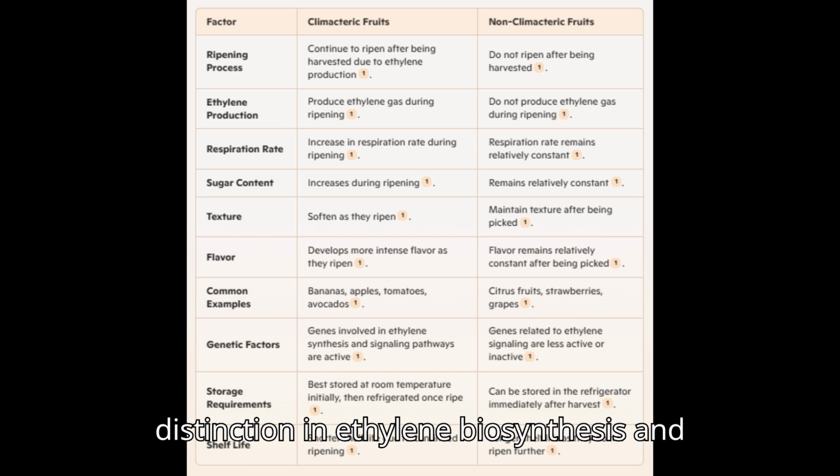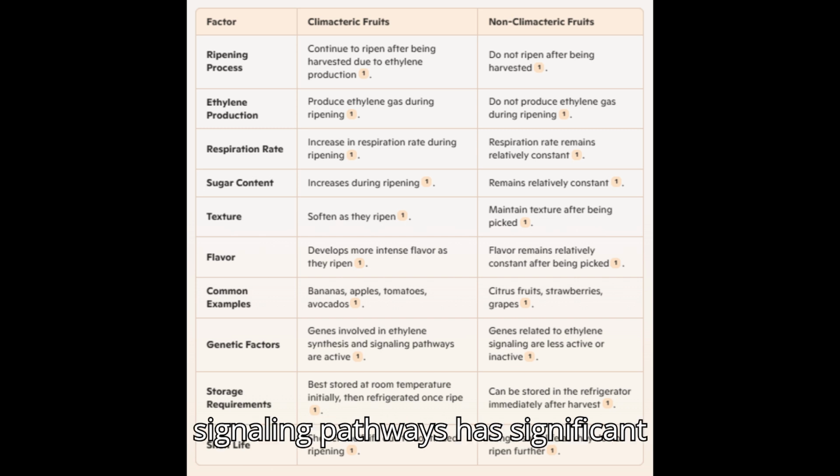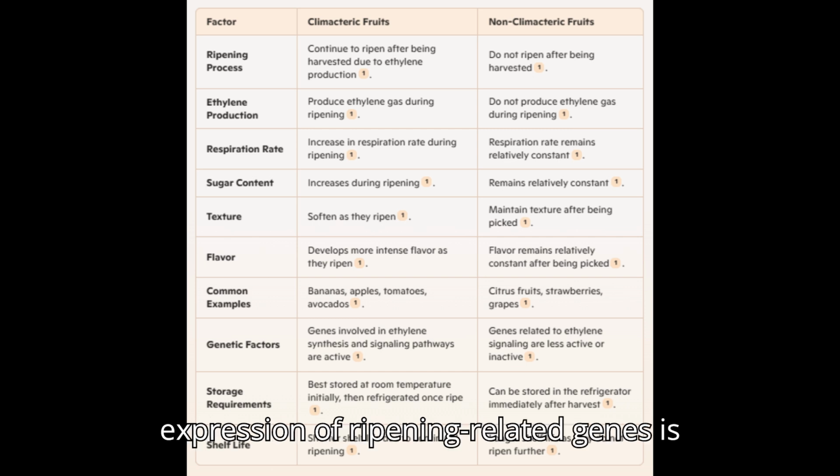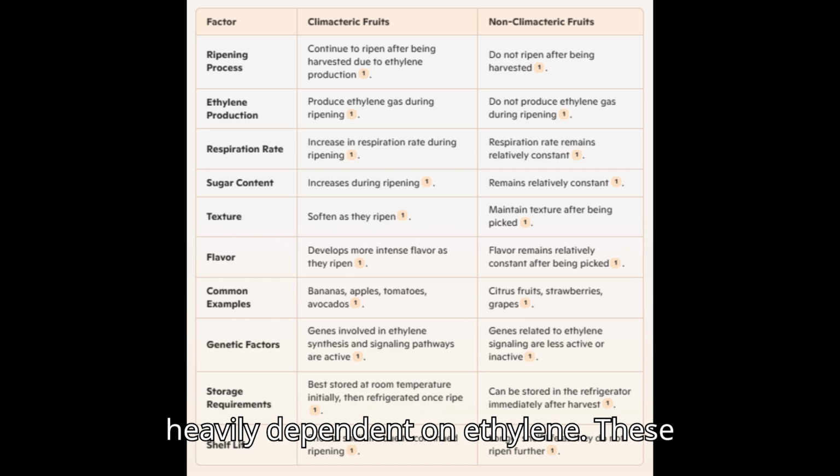The distinction in ethylene biosynthesis and signaling pathways has significant implications for the regulation of ripening genes in these two types of fruits. In climacteric fruits, the expression of ripening-related genes is heavily dependent on ethylene.